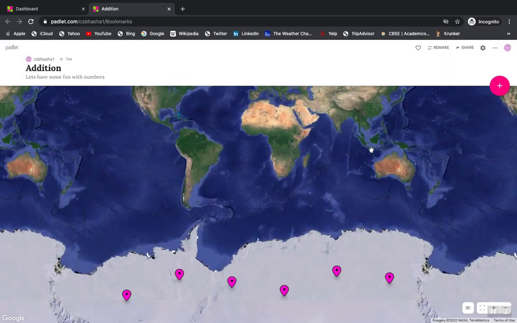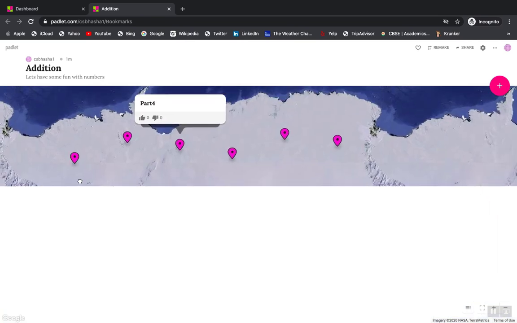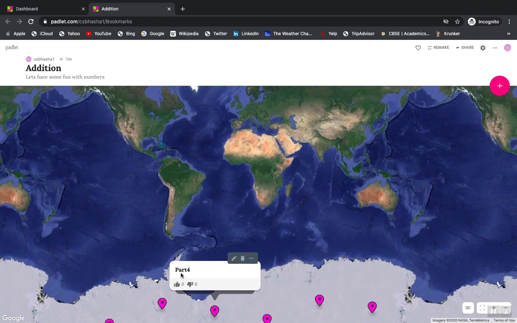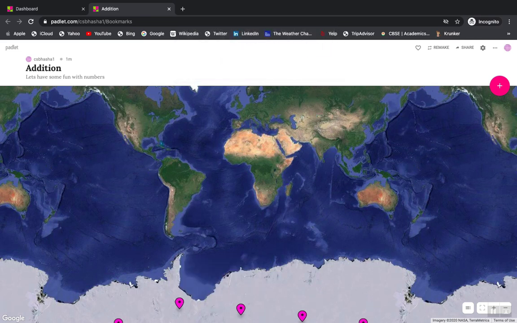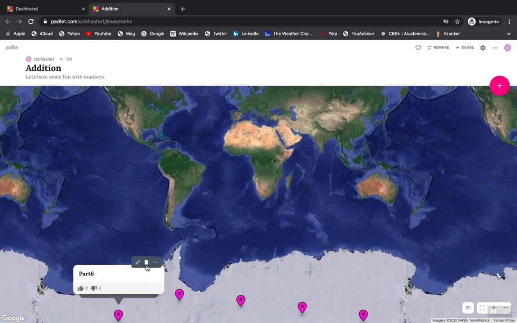Now once you close, you will just have these options with you, because that's part 6, part 1, part 2. So you can have it at various locations if you want. And if you're not providing a location, you can always delete. Right now let me just delete and go, because I need to show you certain things in the Padlet.